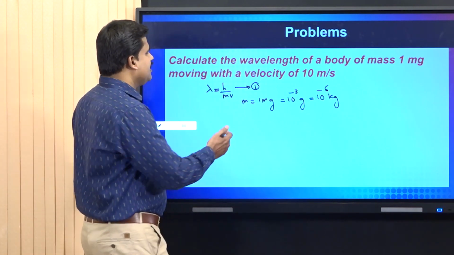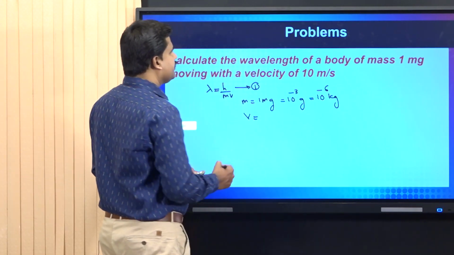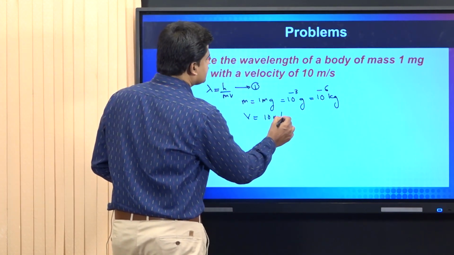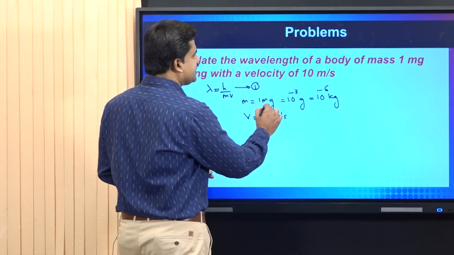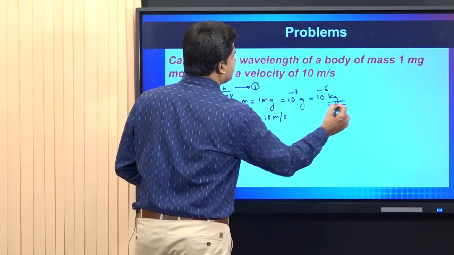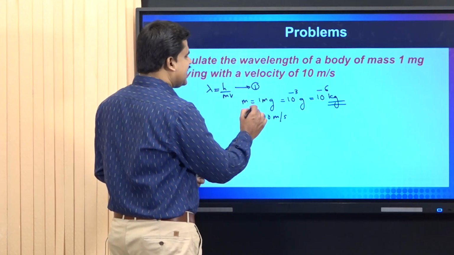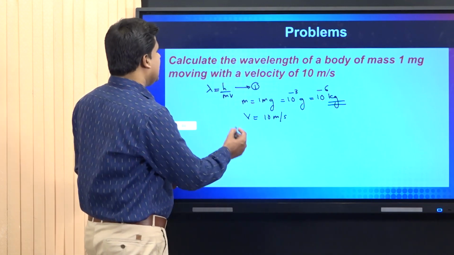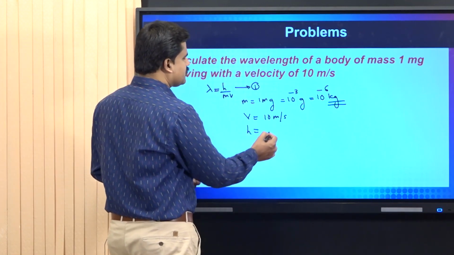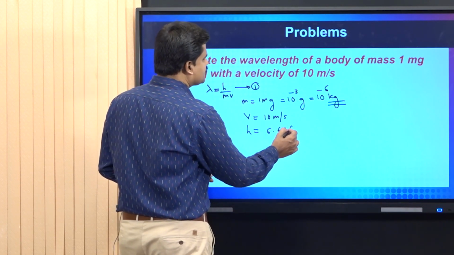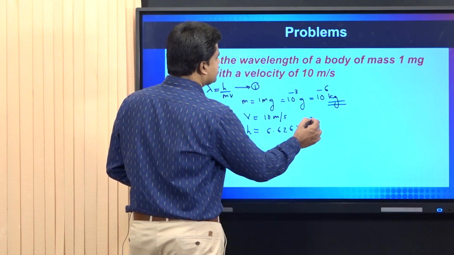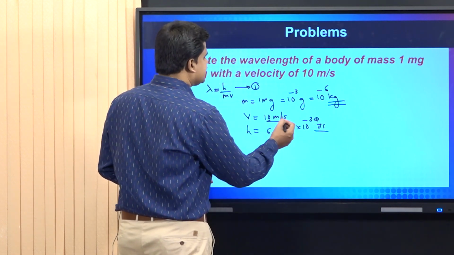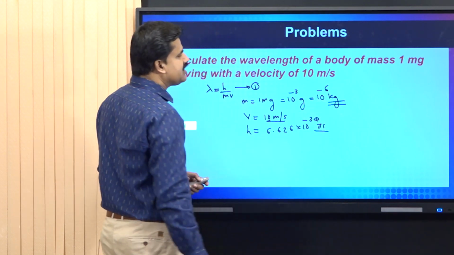Now, velocity of the body is given as 10 meter per second. I am transforming this milligram to kilogram since kilogram is the SI unit of mass. Velocity is already in meter per second, so no need for a conversion. And the Planck's constant value h is equal to 6.626 into 10 raised to minus 34 joule seconds. This is also in SI unit. Velocity is in SI unit. And mass is also in SI unit.